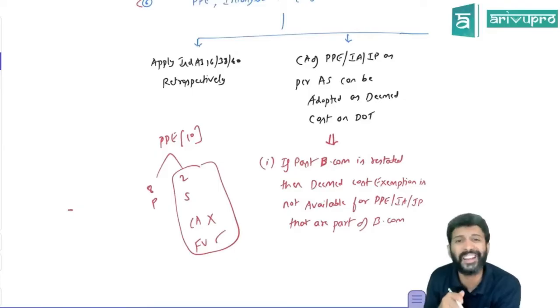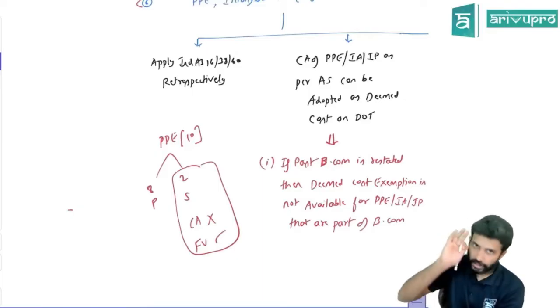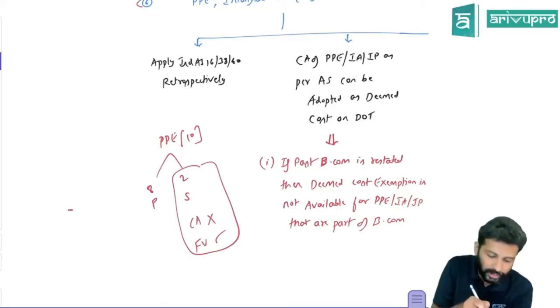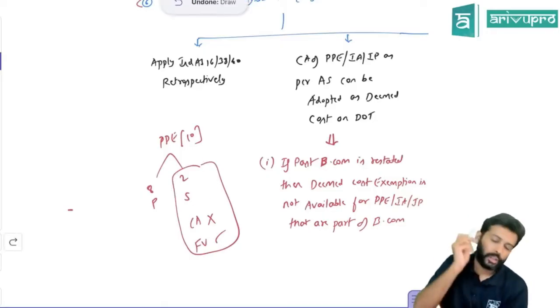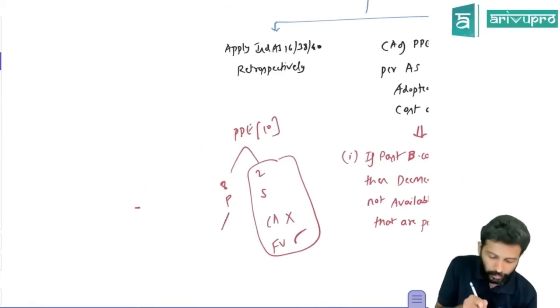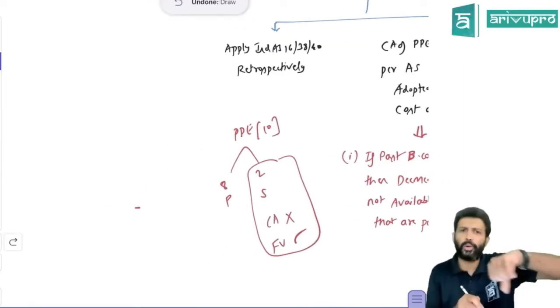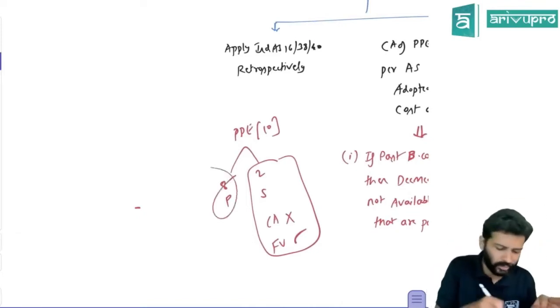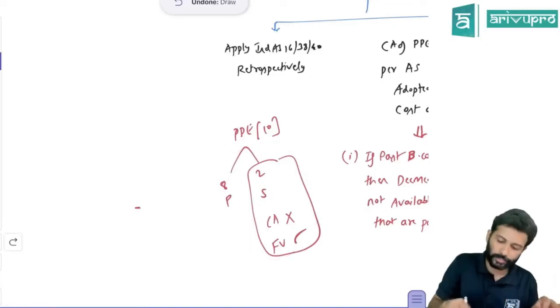So if you have restated a past business combination, it's not a mandate to restate, but if at all the company has restated and these 2 assets have come through business combination, then for these 2 assets compulsorily you have to go for fair value only, cost is not allowed. However, for the others, the company has a choice. They can go for carrying amount of previous GAAP, they can go for fair value, whatever they want. Only here there is a restriction. That's what I've written here.